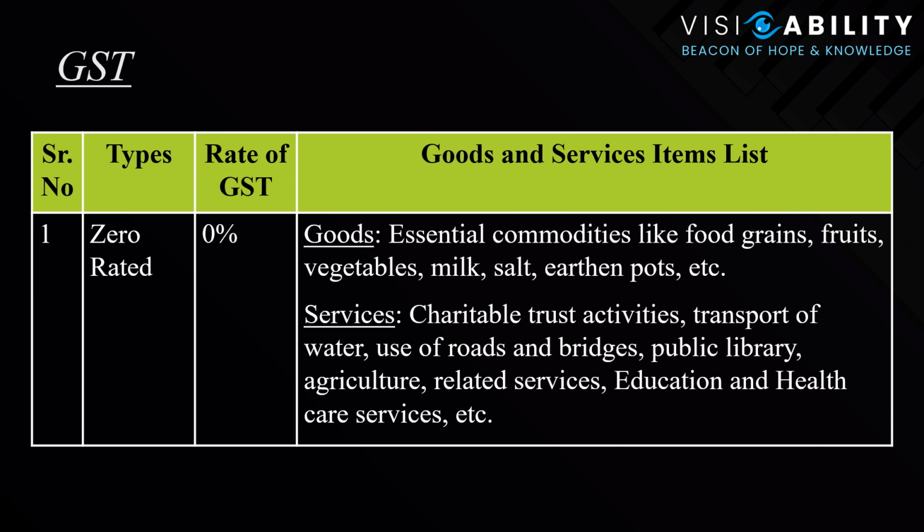Coming to services, there are charitable trust activities, transport of water, use of roads and bridges, public library, agriculture, education, and health care services, all of which are termed as essential services. In such conditions and for such services, there is no tax levied. So it is basically 0% GST which is charged for these services and goods.